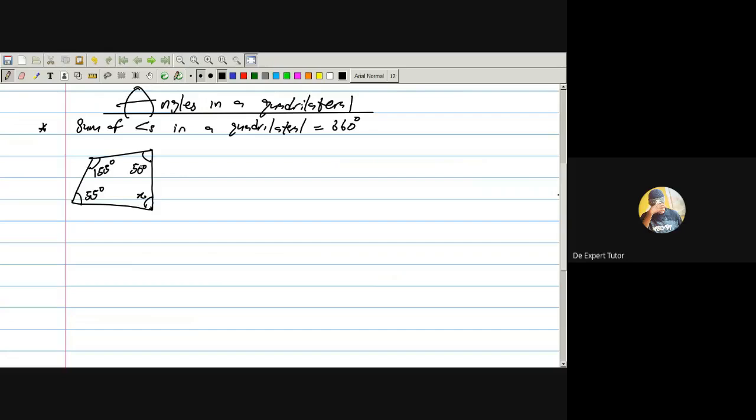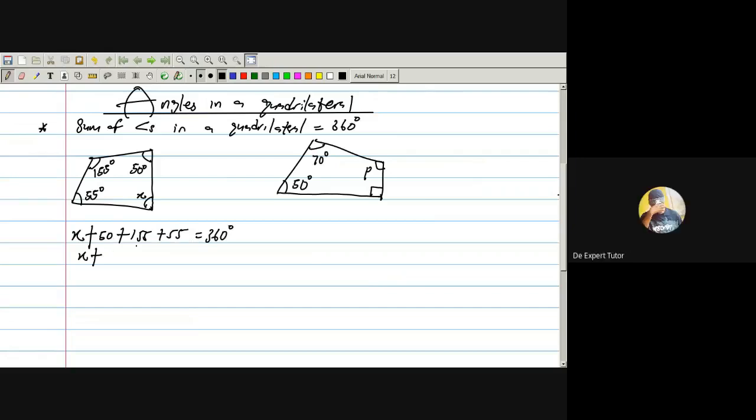Remember the gist. Look at another question that resembles it, something like this. This is 50 degrees, this is P, this is 70 degrees. Now let's go. The sum of angles is 360 degrees. If I add all the angles together, X plus 50 plus 155 plus 55 will give me 360 degrees.